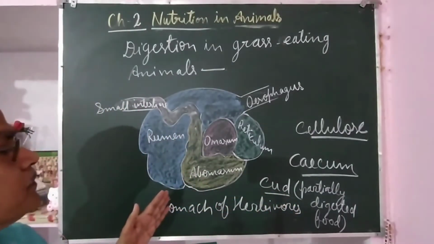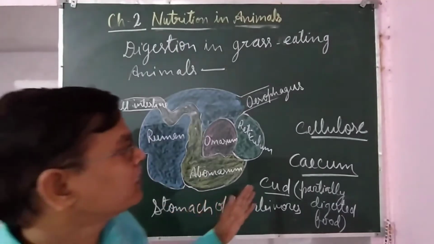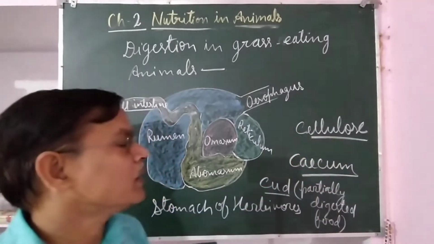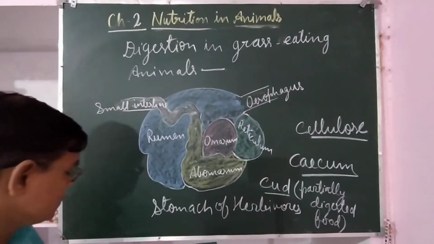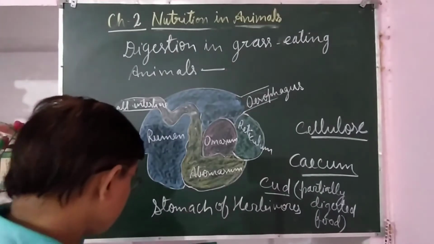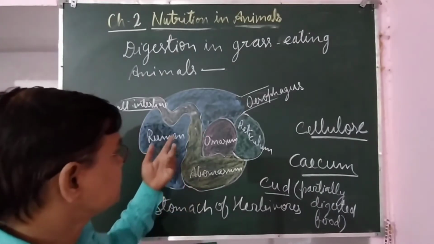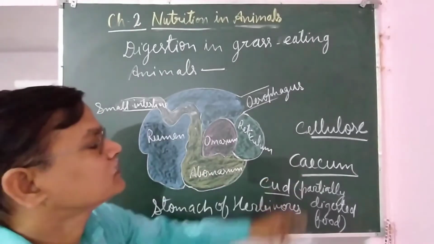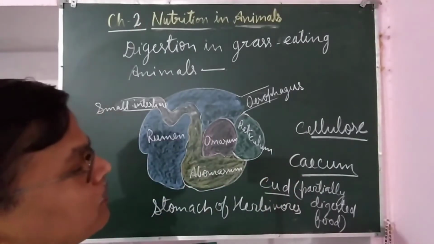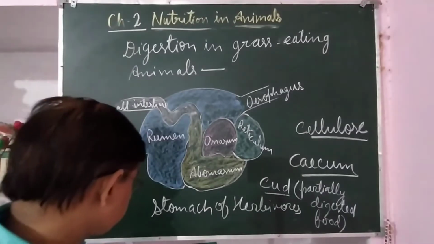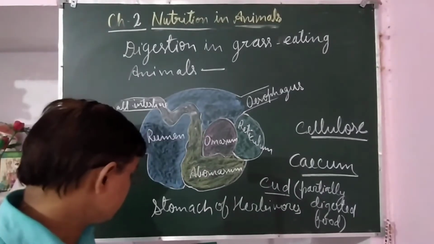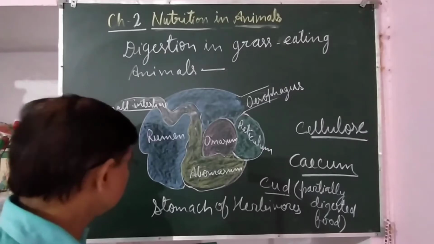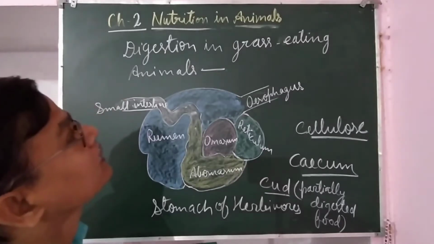And ruminants are able to digest cellulose, but human beings are not. That is because of the presence of a special type of bacteria in the rumen and the cecum, which is found between the small intestine and large intestine. So this was about digestion in grass eating animals.